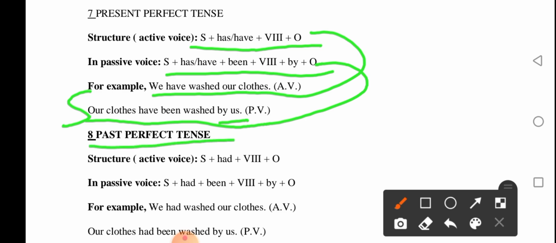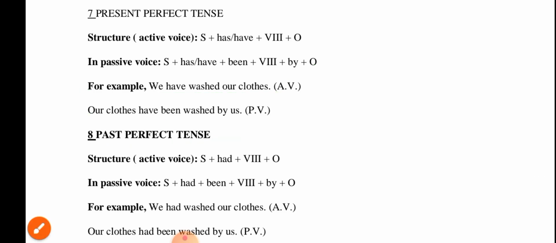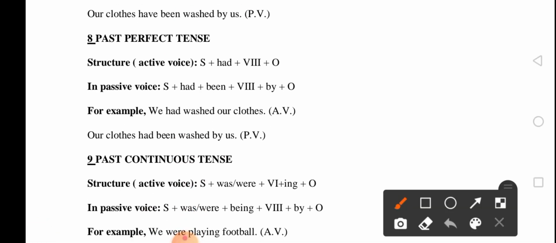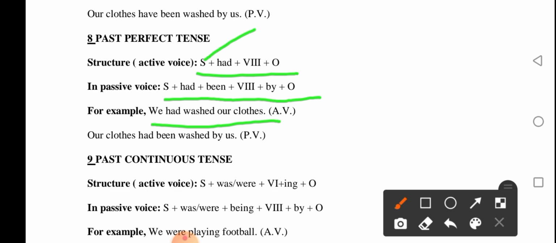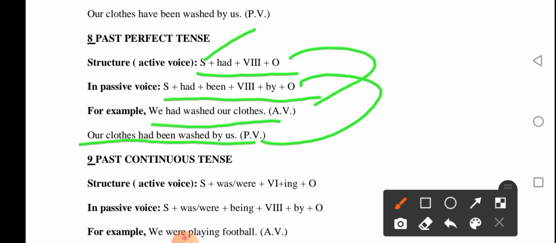And the other is past perfect tense. In past perfect tense, the structure of active voice is subject plus had plus verb 3 plus object. In passive, subject plus had plus been plus verb 3 plus by plus object. For example, we had washed our clothes. Here, the subject is we, had is the structure, washed is verb 3, and our clothes had been washed by us. This is the structure.